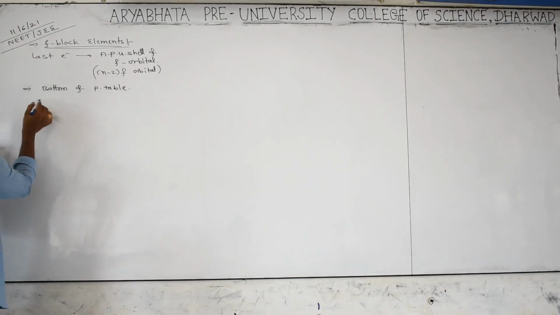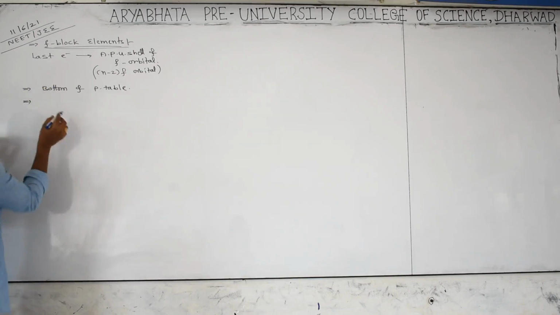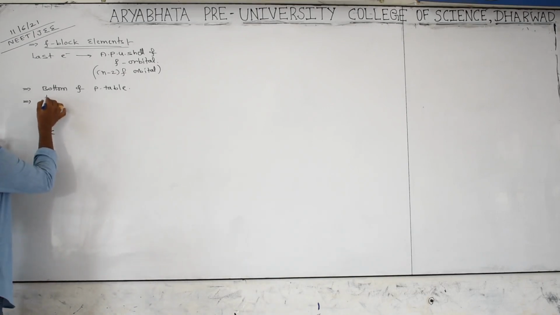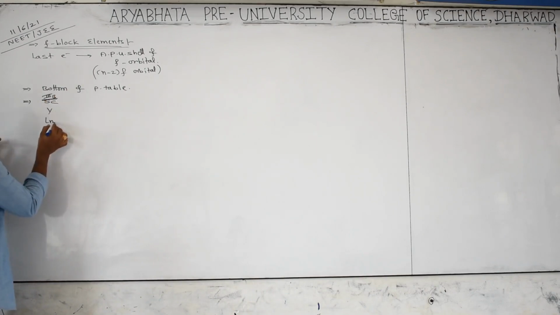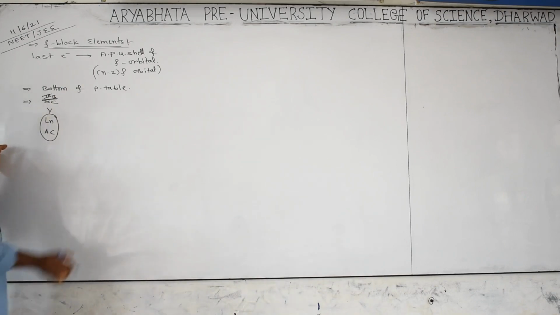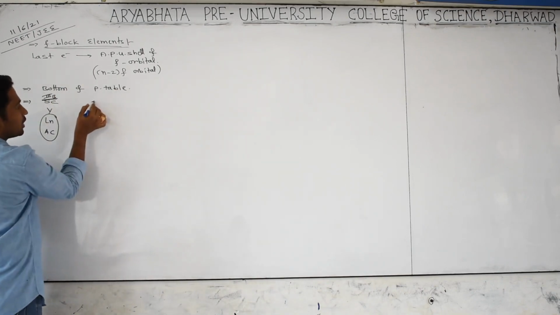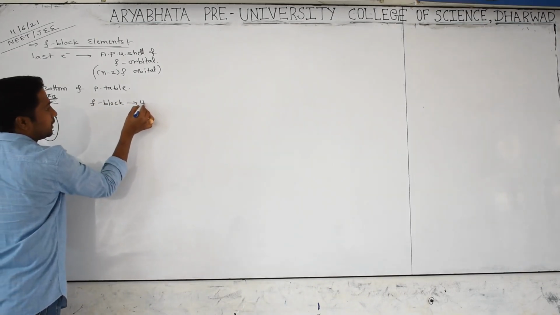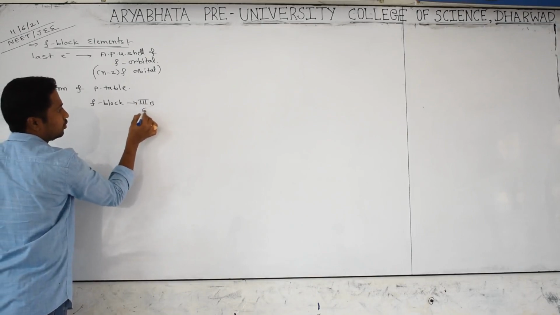See in the periodic table, actually under D block, the starting group is scandium, yttrium, lanthanum and actinium. So these come under the third B group elements. Under third B group, both F block elements, lanthanoids and actinoids, are coming. So F block elements come under which group? Third B group.